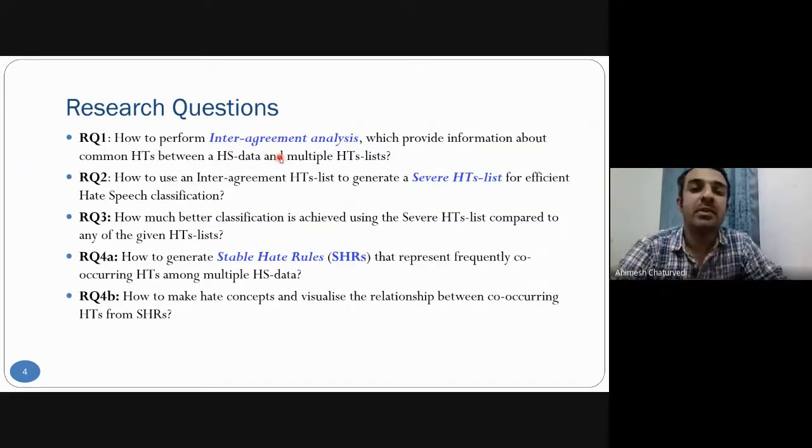So there are four research questions. Research question one is about inter-agreement analysis, how better inter-agreement has been done. Then the severe hate term list generation we have done as research question two. Then research question three is how better classification that severe hate term list can do. Then research question four is how to generate stable hate rules. Then 4B is about how to visualize these concepts and rules.